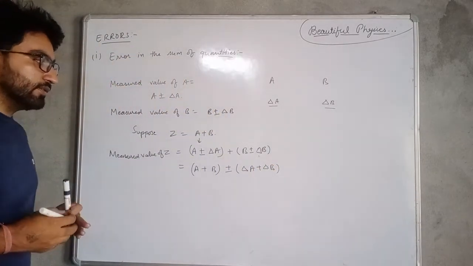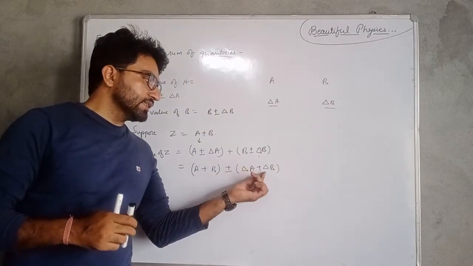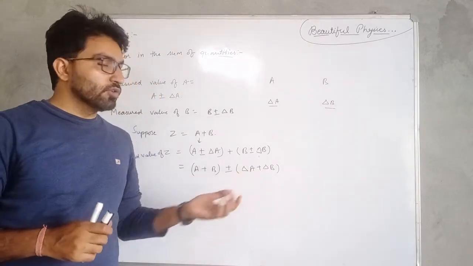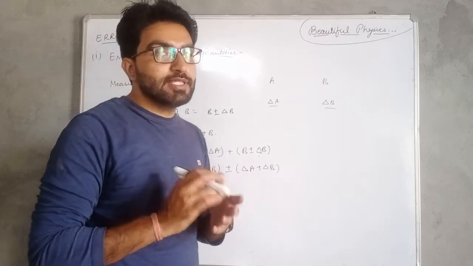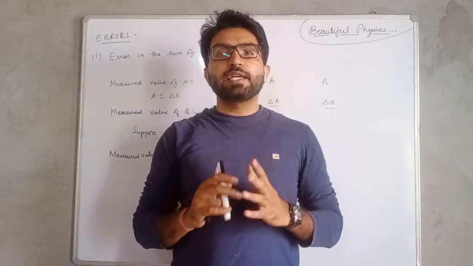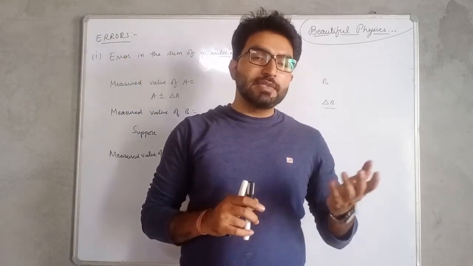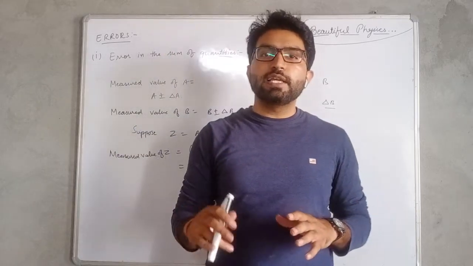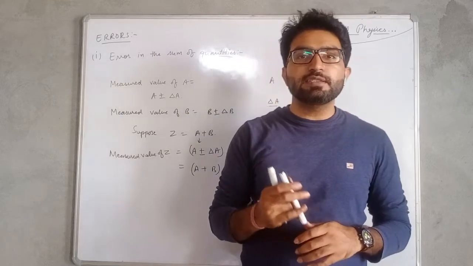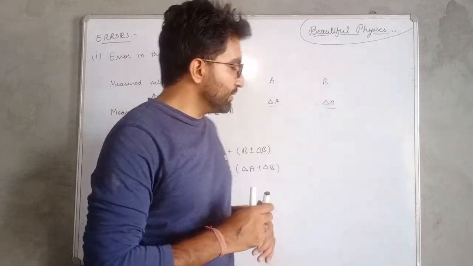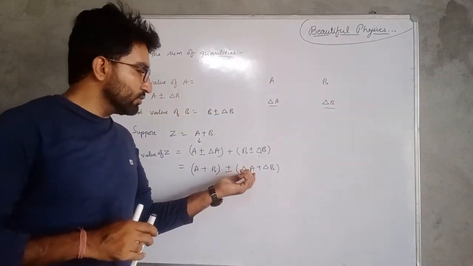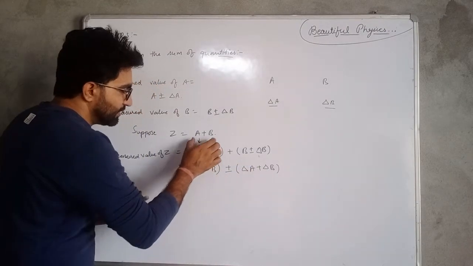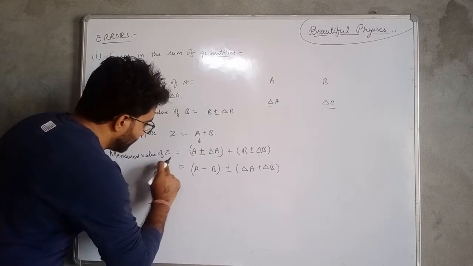Here we have not taken plus minus in case of delta A and delta B because errors can never be subtracted. Means errors are never reduced; as we keep making mistakes, those mistakes keep adding up. So errors too can never be subtracted, they will be added. So delta A plus delta B, as A plus B represents Z,